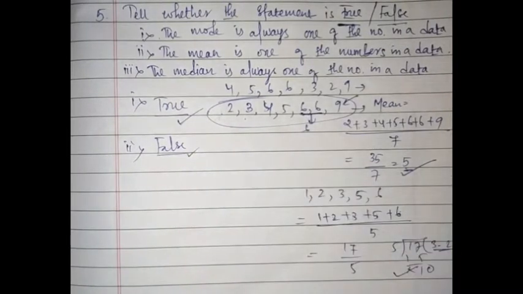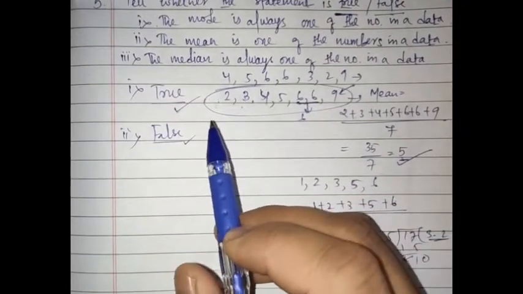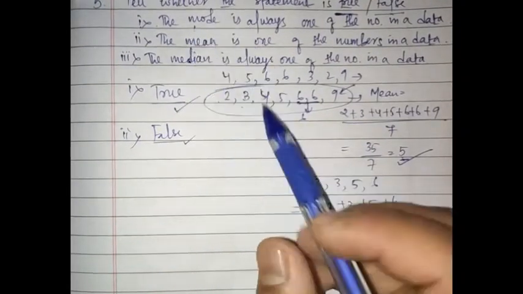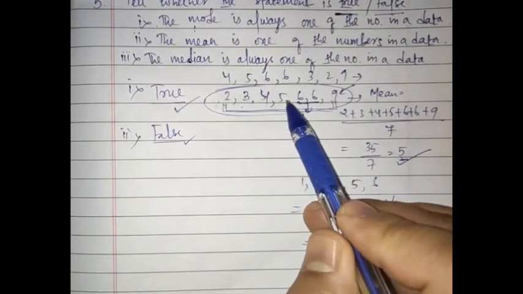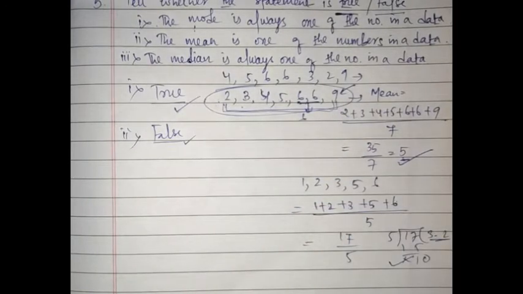I hope you have understood this, right? But in the case of mode, it is not like that. You will always get it from the given data only, because we look at which number's frequency is repeated. Mode is that only: the number that is repeated the most times, that is your mode, right? So we get that from the data only.